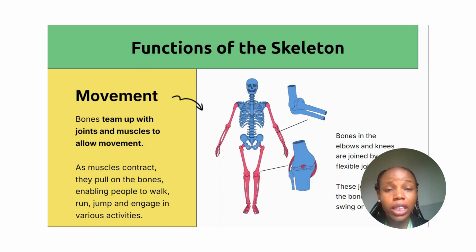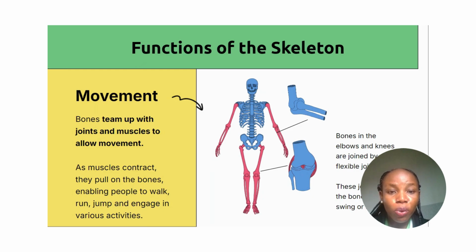Another function of the skeleton is movement. The bones team up with joints and muscles to allow movement. For example, look at the diagram on the screen. You can see where you have the arm, the bones of the arm. You can see a joint from the humerus joining to the other bone. There's a joint there. A joint is just a point where two bones meet.